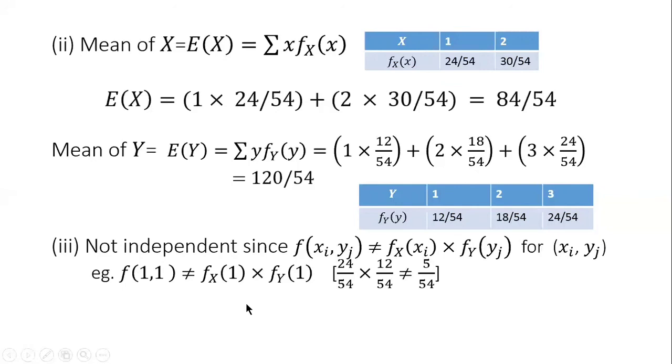So hence we have completed the answer to the question. We found out the marginal distributions, we found out the mean of x and mean of y, and we checked the dependency with respect to the two-dimensional random variable.